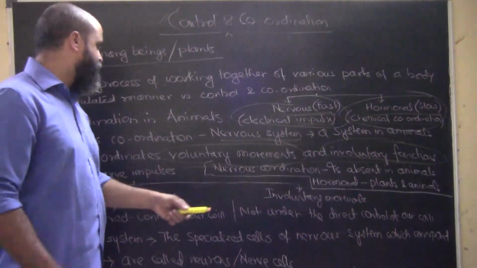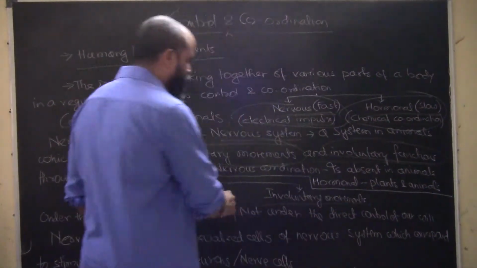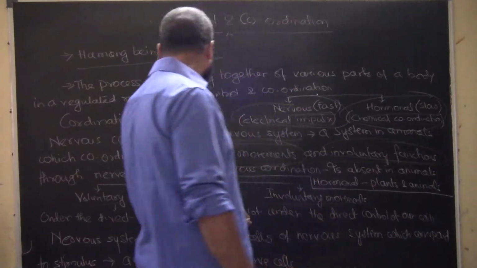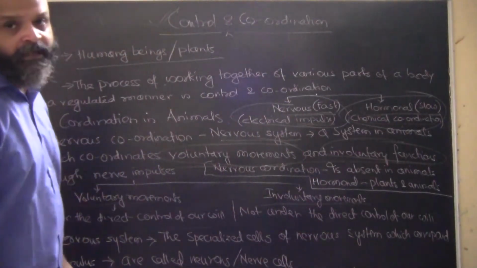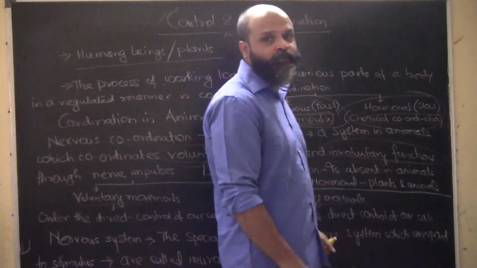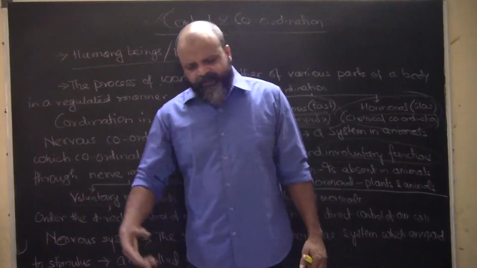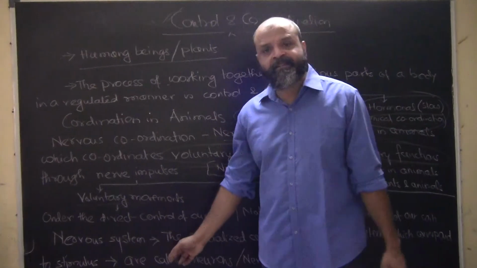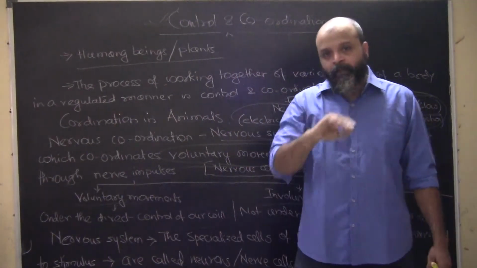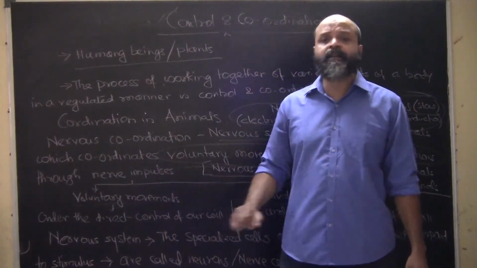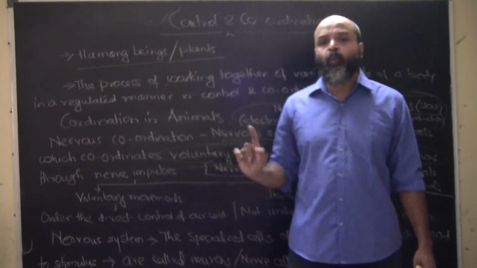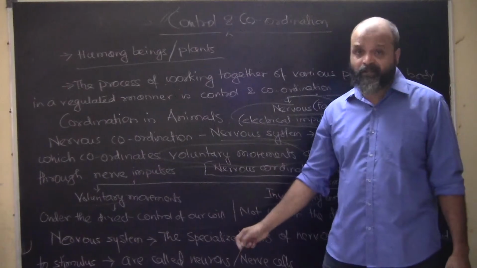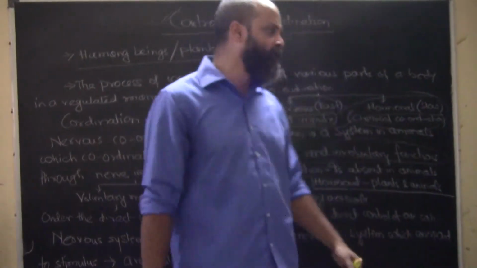So we have voluntary movements as well as involuntary movements. Now what are these voluntary movements? They are under the direct control of our will. Walking, running, sitting, whatever exercises you are doing in your day-to-day activities, all are basically voluntary movements. Everything that you are doing is pretty much under your control, directly controlled by your will. So these are known as voluntary movements.